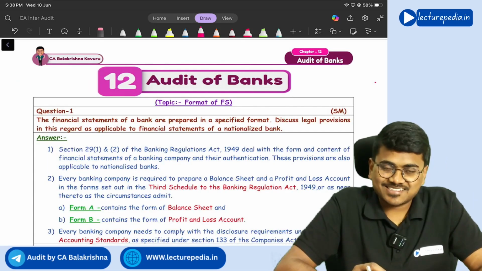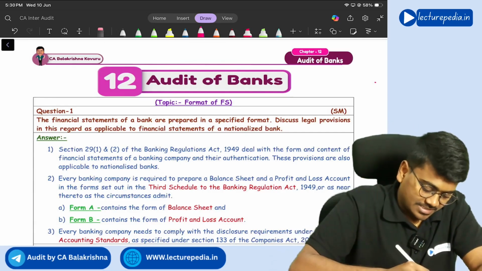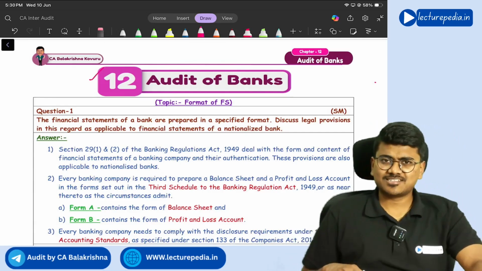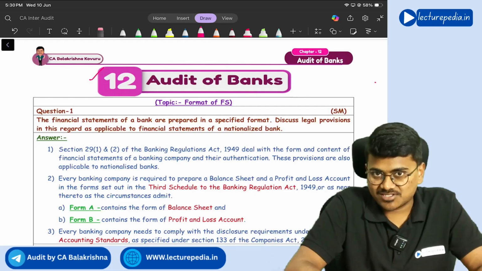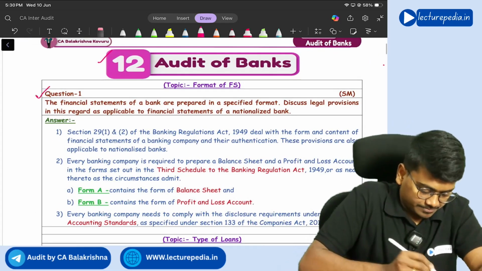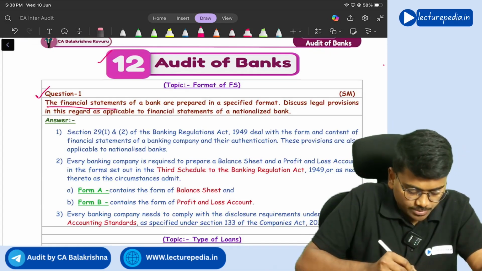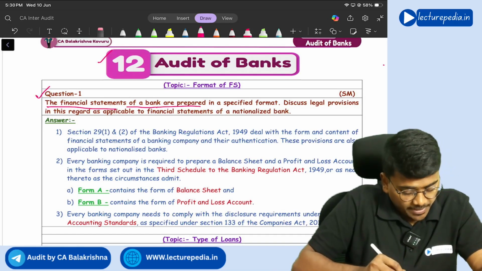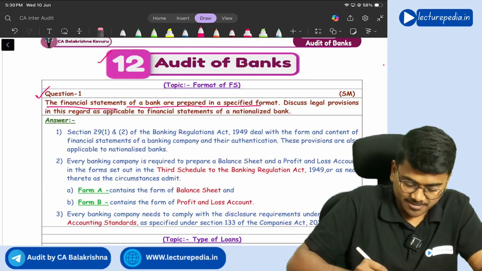Now we'll discuss questions and answers of chapter number 12, which is audit of banks. Starting with question number 1: the financial statements of a bank are prepared in a specified format.